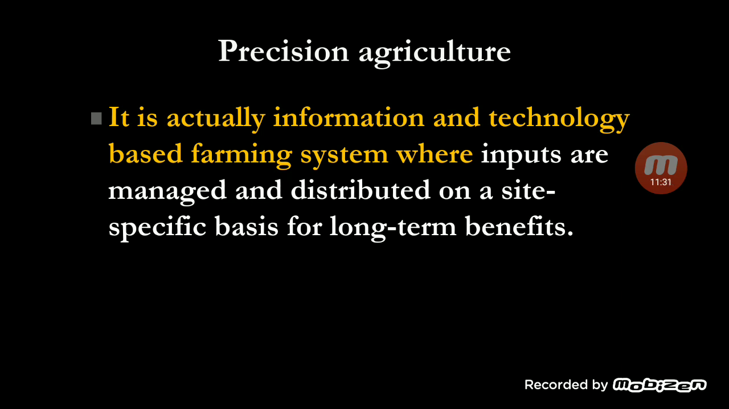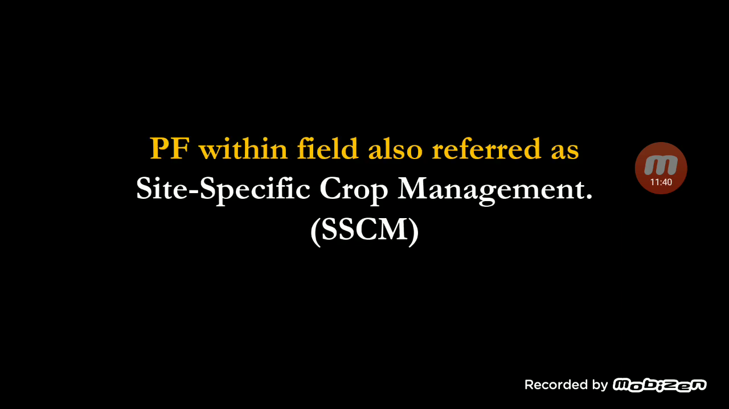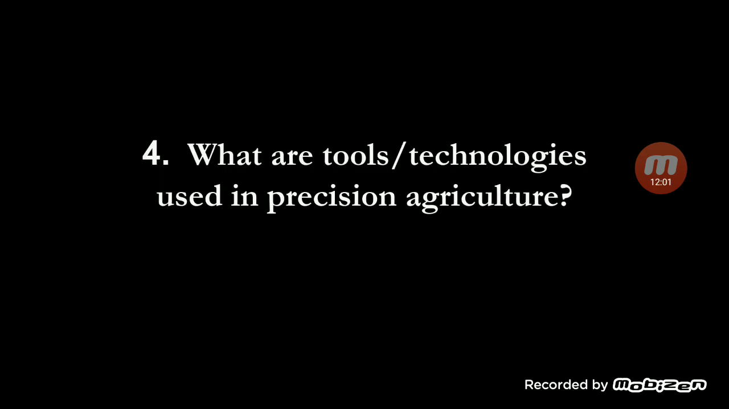So it is an information and technology based farming system where inputs are managed and distributed on a site specific basis for long term benefits. Precision farming within the field is also called site specific crop management. There is another synonymous word for precision agriculture, that is site specific crop management. So you are studying that site, that location, you are understanding its properties, and then you are doing the management.